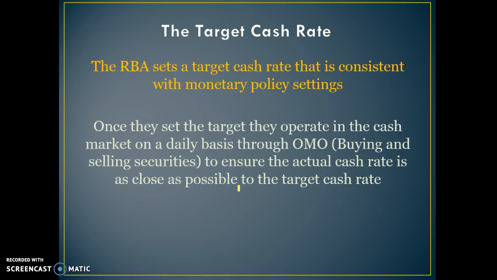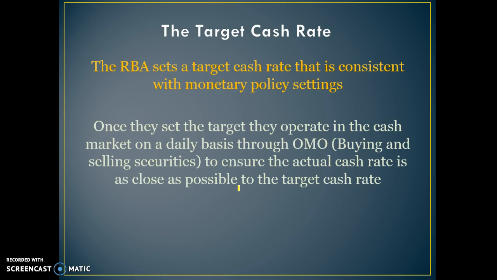So if they're trying to promote growth and promote employment, they will generally set a lower cash rate to try and stimulate consumption spending and investment. Once they set the target cash rate, they actually have to buy and sell securities in order to make sure that the actual cash rate that the banks charge each other is the same as their target cash rate.